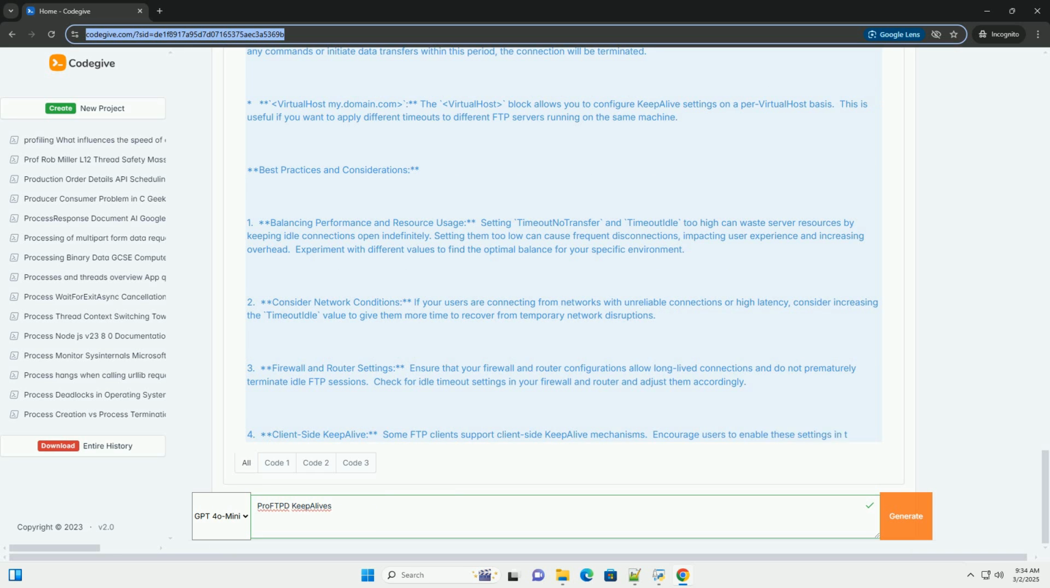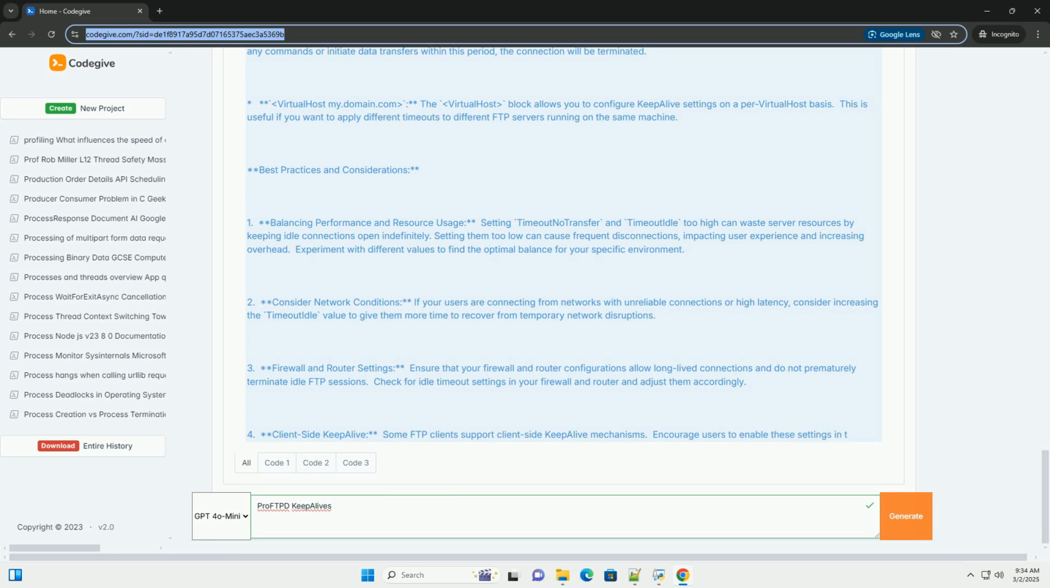4. Resource optimization. While persistent connections can consume server resources, properly configured KeepAlive settings can prevent resource exhaustion. By setting reasonable timeouts, ProFTPD can automatically close connections that have been idle for too long, freeing up resources for new clients. How ProFTPD KeepAlive works. ProFTPD uses two primary directives to control KeepAlive behavior.